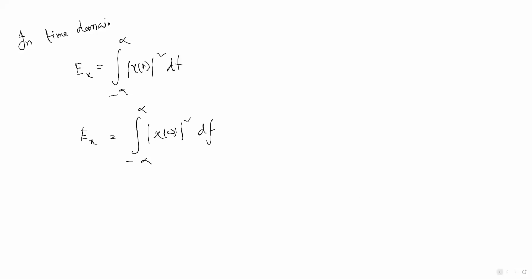The definition, if you see the definition, is the distribution of the energy of the signal in the frequency domain. If you see the plot, the distribution of energy, X of omega, will be the frequency domain signal. We cannot say that this is the energy signal. To make it energy, we have to square it. Then this becomes an energy signal, and that's why this plot is now a distribution: it is an energy spectral density graph or plot.